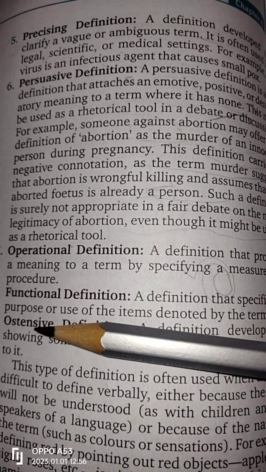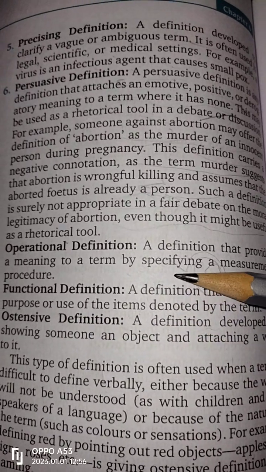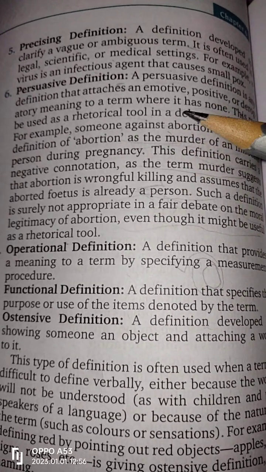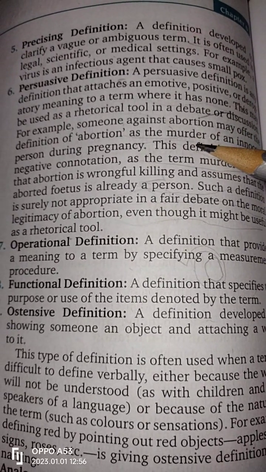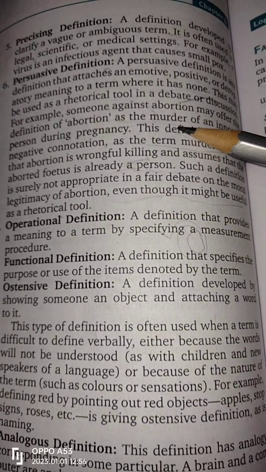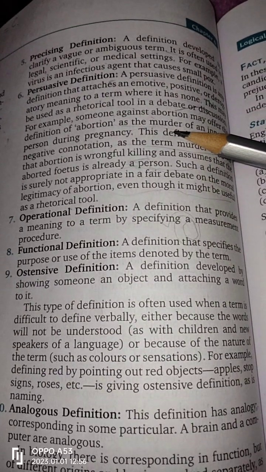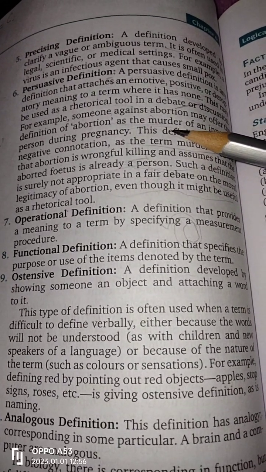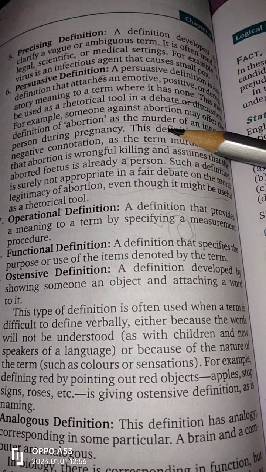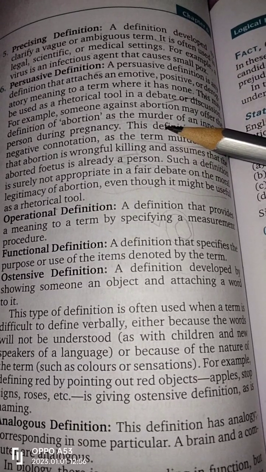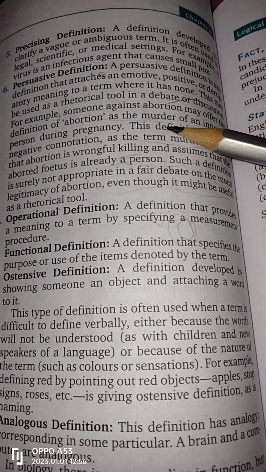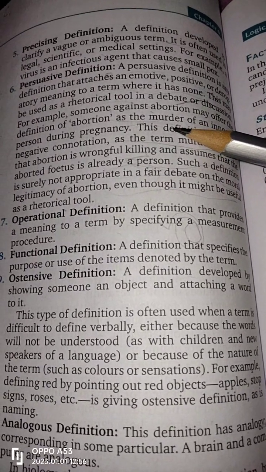And ostensive definition, a definition developed by showing someone an object and attaching a word to it. This type of definition is used when a term is difficult to define verbally, either because the words will not be understood, as with children or new speakers of a language, or because of the nature of terms such as colors and sensations. For example, defining red by pointing out red objects: apples, stop signs, roses.